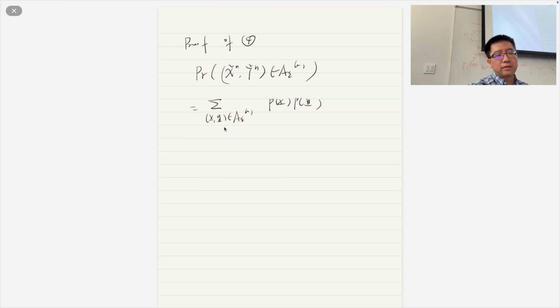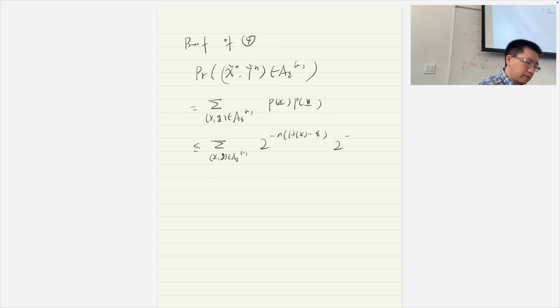So we consider all pairs in the typical set, and then this is the probability that will happen. They are independent. Okay, and then we can upper bound it as follows. Okay, so we know the probability of this guy, and we know the upper bound probability of this guy, right? Because this guy has to be typical, and this guy has to be typical, right?